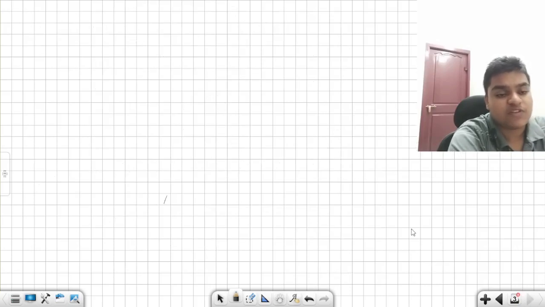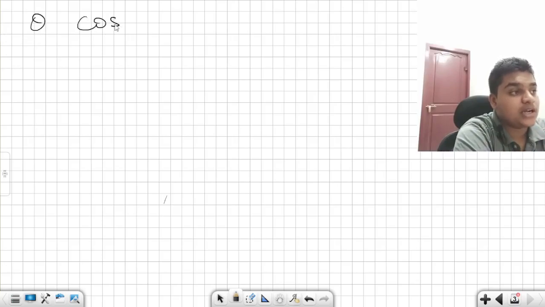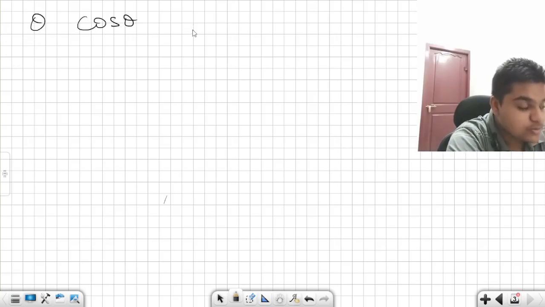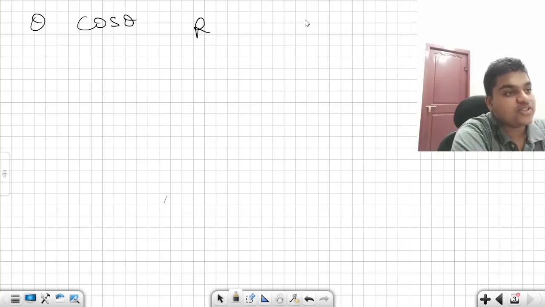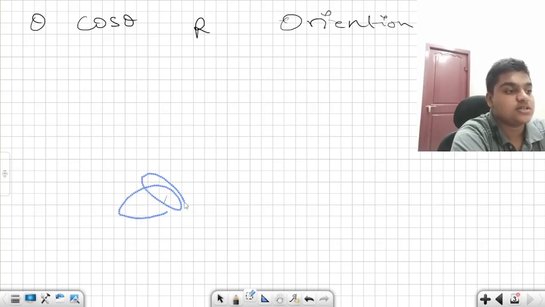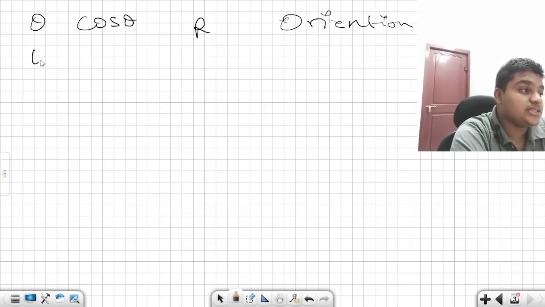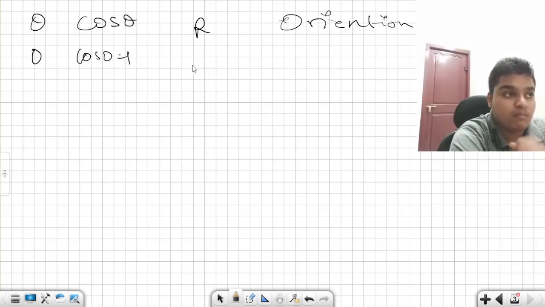We can substitute various values of theta, but we will be substituting some regularly used values which are given in the papers only. And this is orientation, not the direction. Please do not mislead in this context. If theta is 0, then cos 0 becomes 1.